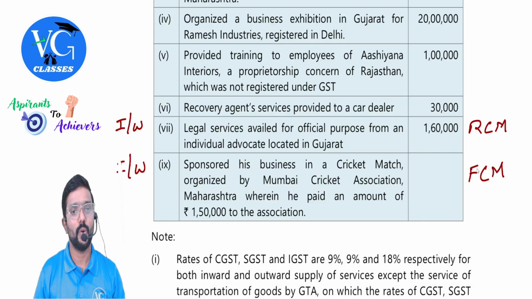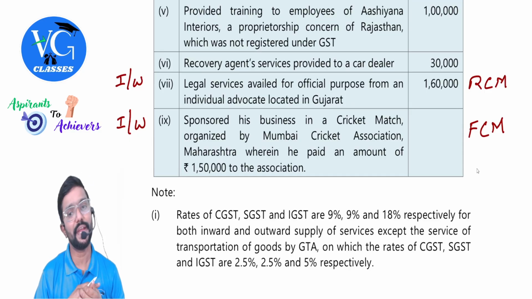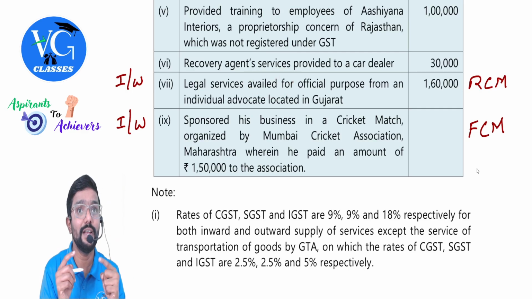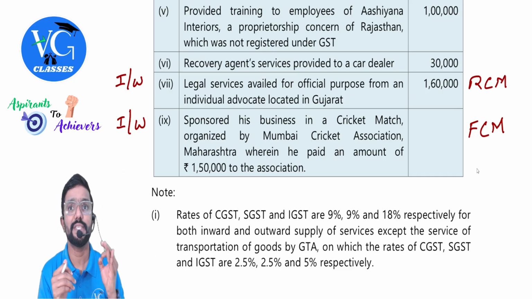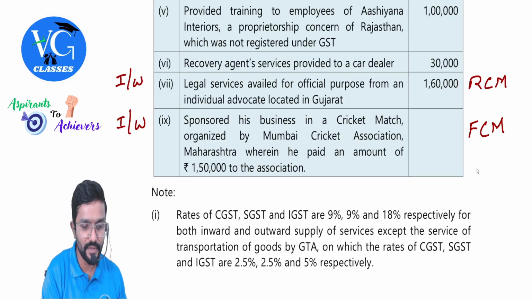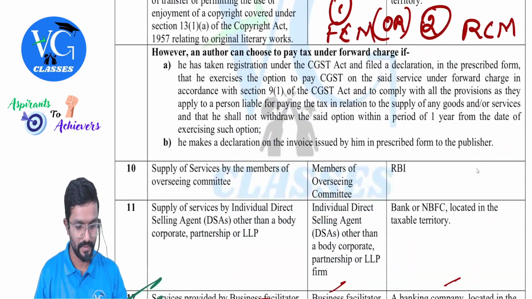Okay, sir. Next. Legal services availed for official purpose from an individual advocate located in Gujarat. Legal services. And it is an inward supply. Availed is given. Outward or inward? Availed means we have taken. So it is an inward supply. Sir, is RCM applicable? Yes. In case of legal services, you can see anyway we are here only.